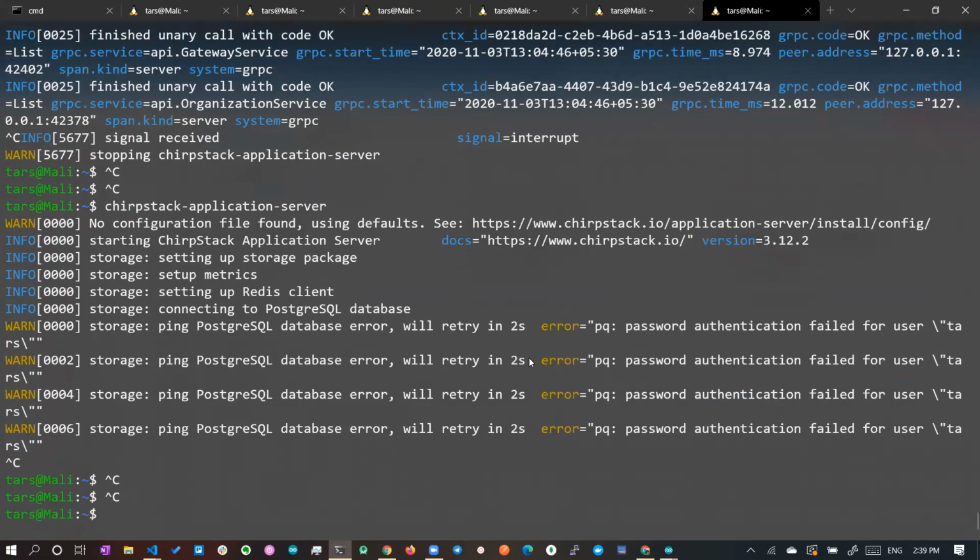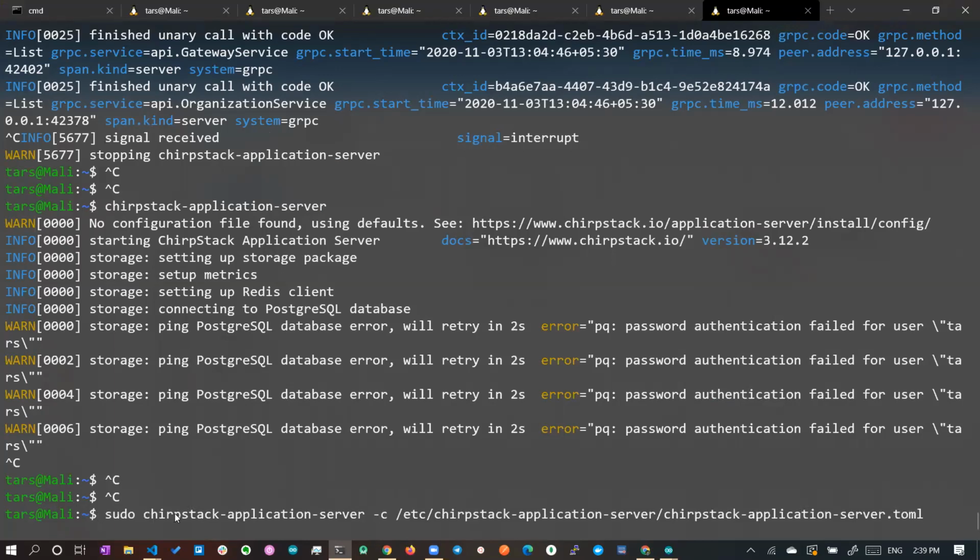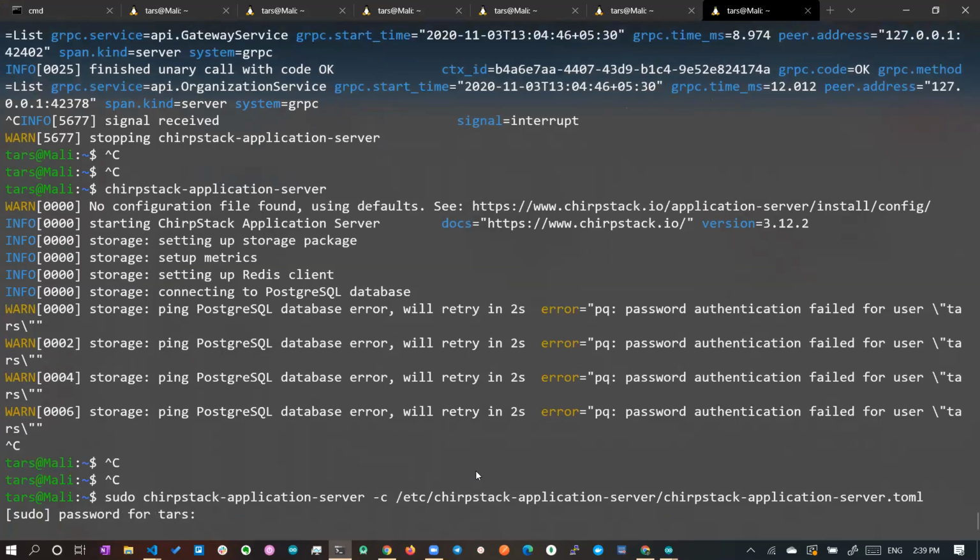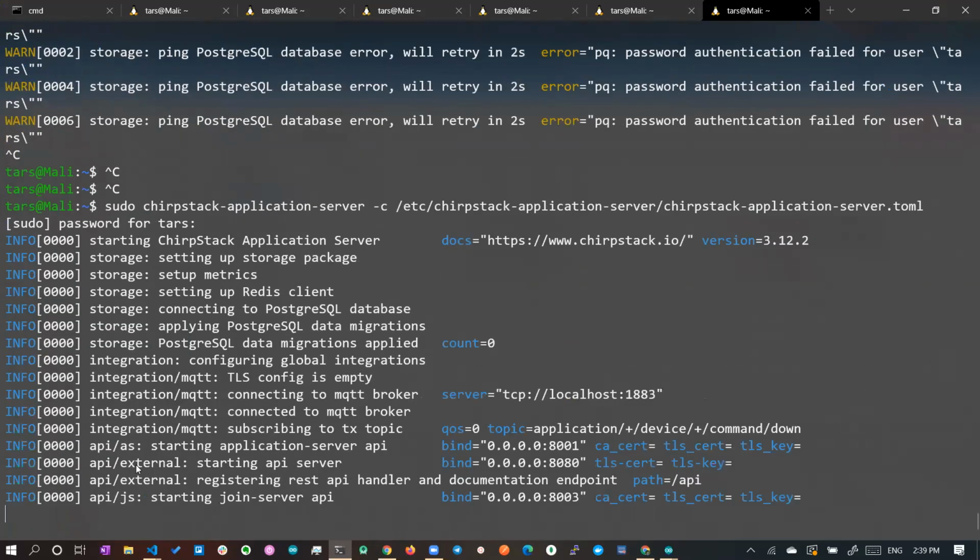That's why we start the ChirpStack application server and pass the configuration file with the -c argument. Once again, there are a lot of applications running in my system, so that's the problem. So sudo chirpstack server -c. This application actually runs on port 8080.